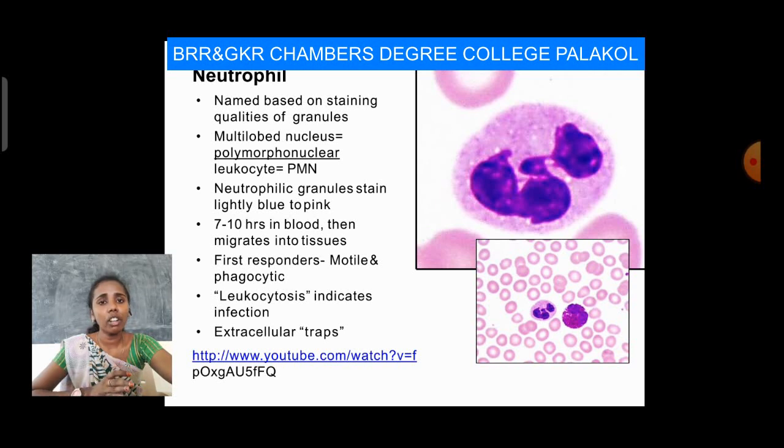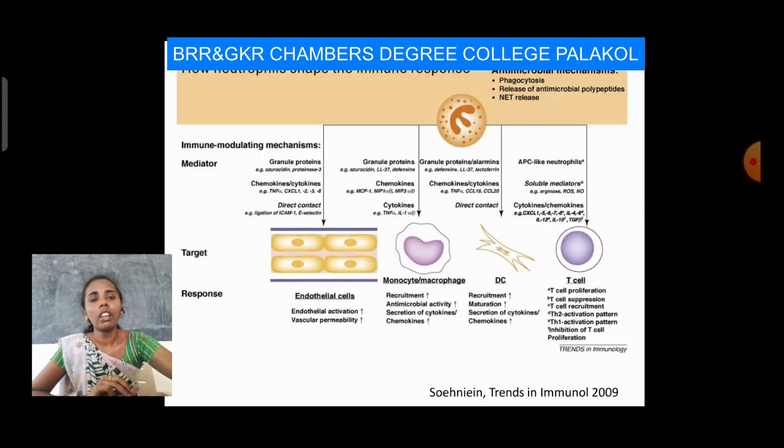Next, here we have a schematic of how neutrophils shape the immune response. Whenever the immune system wants to act on an antigen, the neutrophils can shape that immune response. So these are the main functions of neutrophils in our immune system.